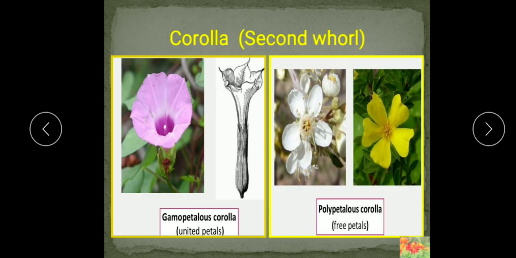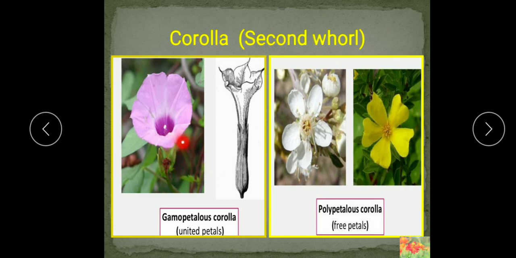And now what is the function of the corolla? As I said, the corolla has all the petals of different colors. So brightly colored corolla attracts agents of pollination such as insects and birds. Some petals are scented also. Yes, fragrance is produced by them. With a nectary. Nectary I already explained you.